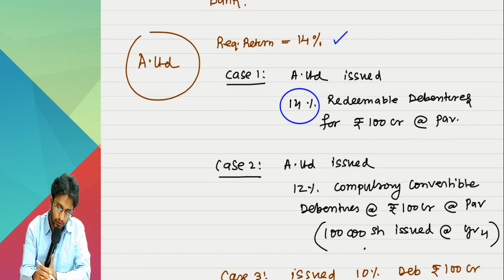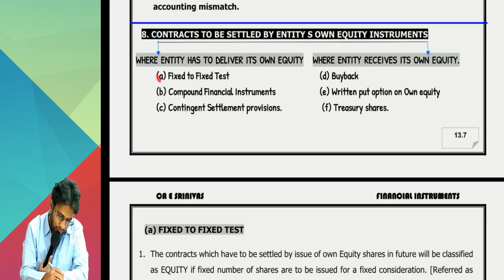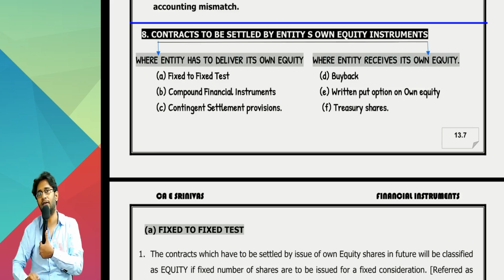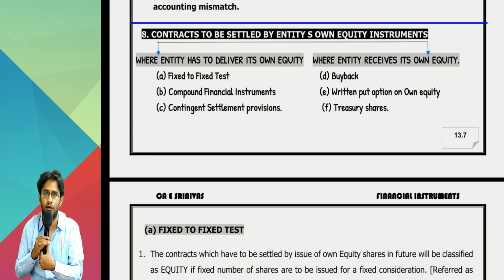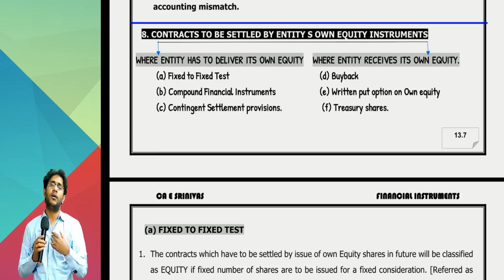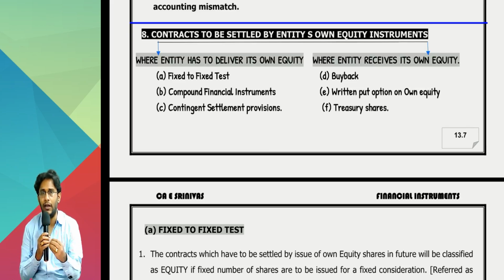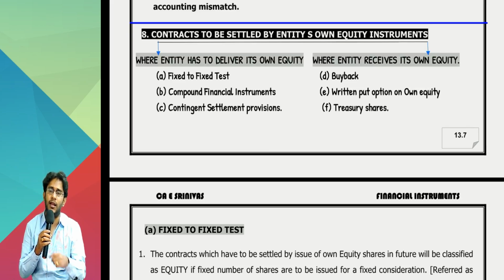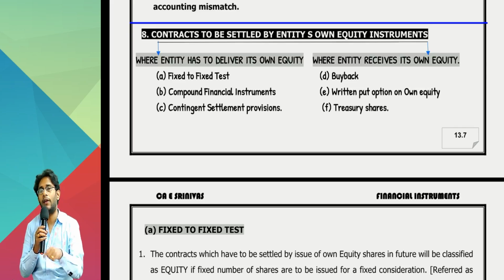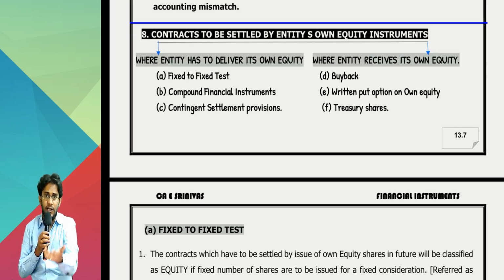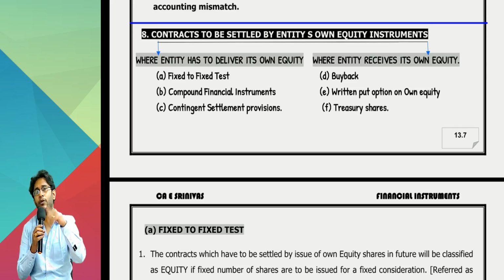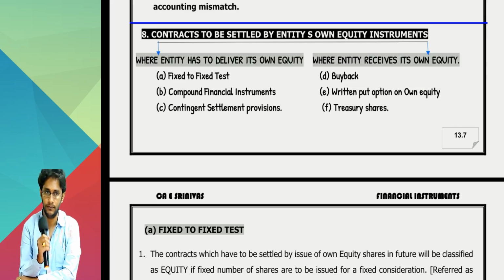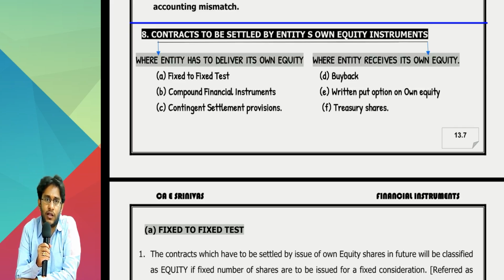So guys, this is your story on F2F test and compound financial instruments. Contingent settlement provisions, the third one, very cheap. On this one example also is not there. What is this? Sir, I enter into a contract with you. I will tell you that after 5 years, either I will issue equity shares or I will pay you cash, depending on whether market price is more than 500 or not. If market price is more than 500 rupees, I will pay cash. If it is less than 500, I will issue 1 lakh shares.